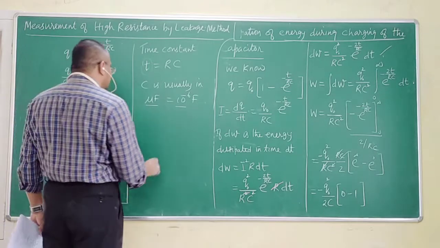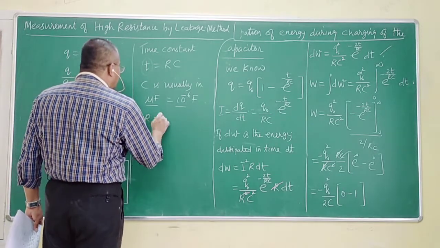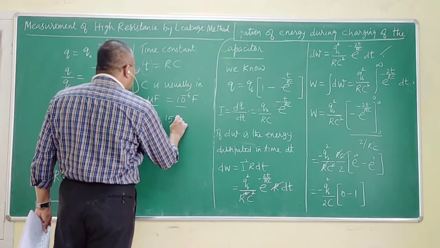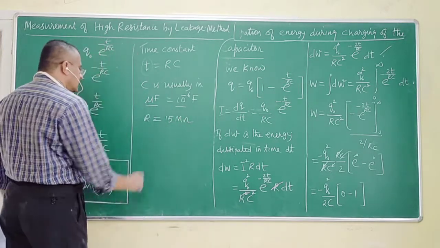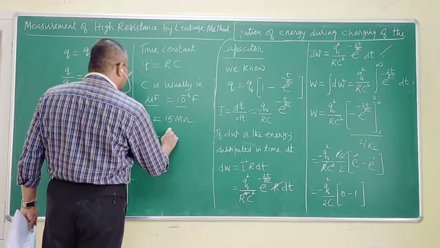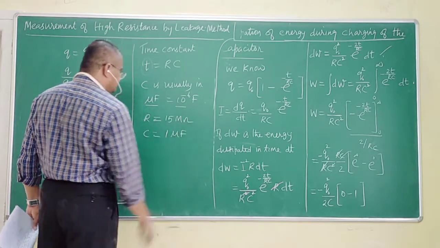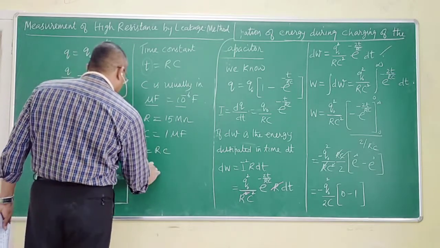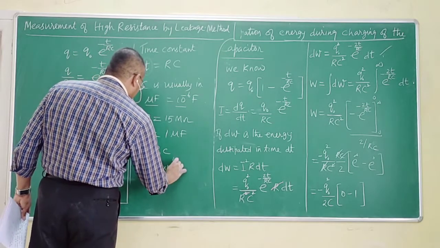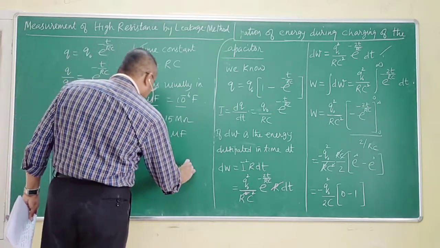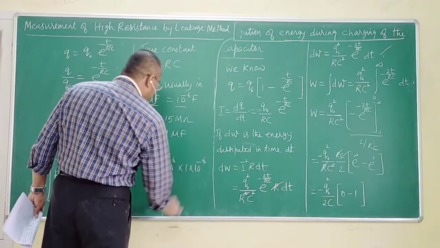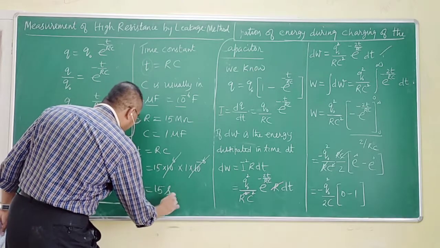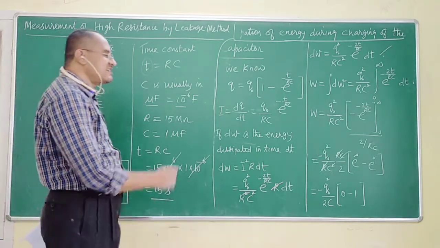Let me give an example. If R is say 15 megohm and the value of C is say 1 microfarad, then T is equal to RC. This will be 15 into 10 power 6 into 1 into 10 power minus 6. This works out to give me 15 seconds as the time constant of that circuit,